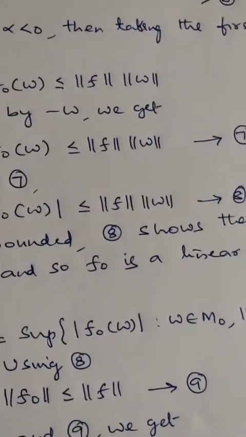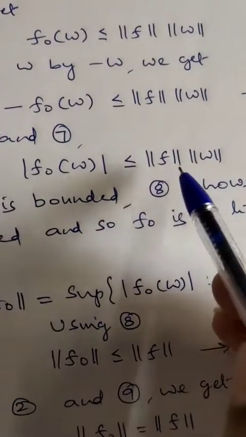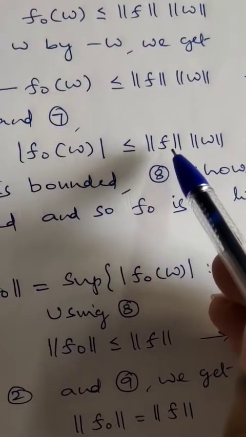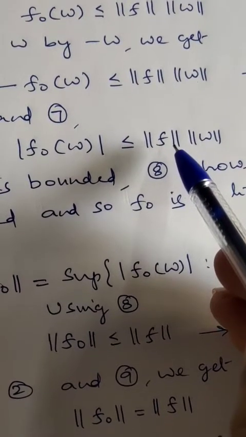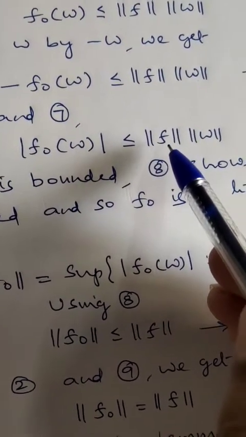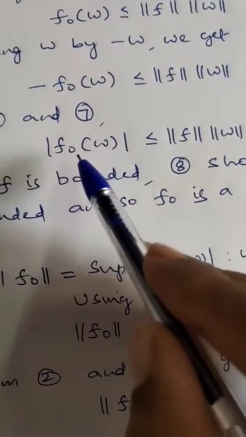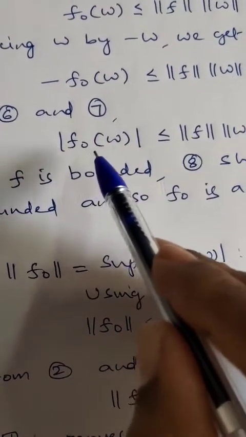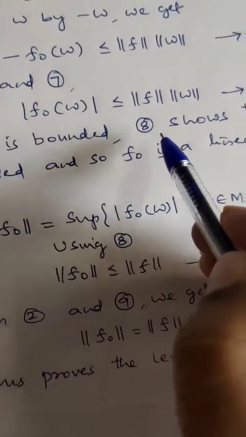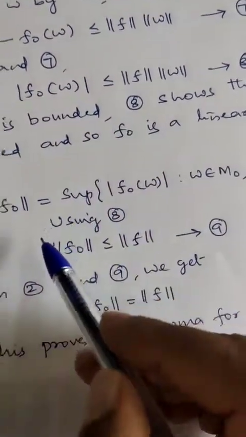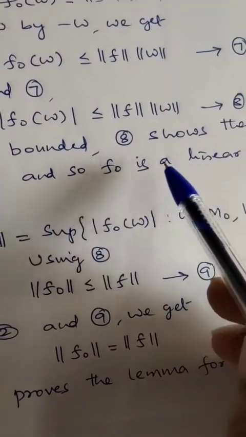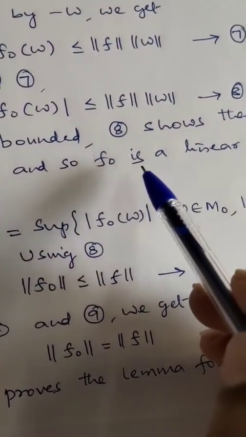Now from this expression 8 we can see that f is already a bounded linear functional on M. Now f is bounded means f naught is also bounded. If f is bounded, then this is less than or equal to this one, means f naught is also bounded. Moreover, f naught is already linear, therefore f naught is a linear functional on M naught.